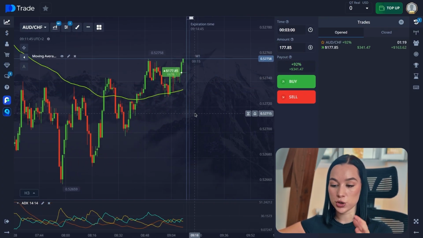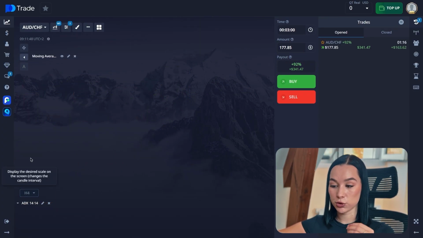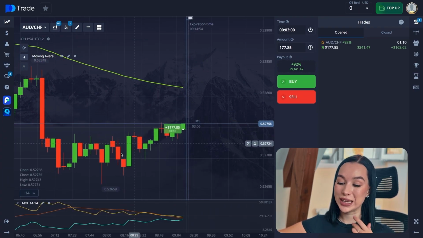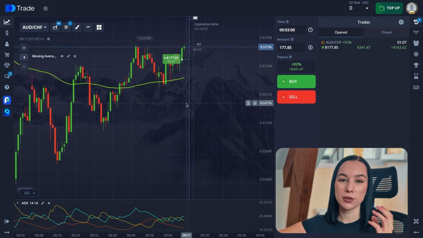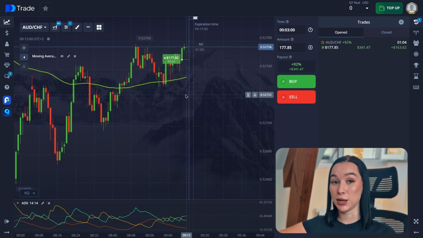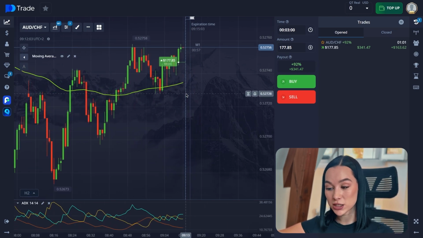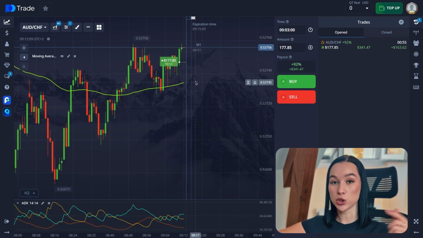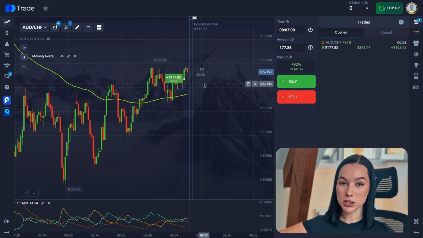Also, EMA 100 is often combined with shorter EMAs, for example, EMA 20 or 50. So here you look for an EMA crossover. For example, if you see that EMA 20 crosses EMA 100 upward, it's a possible uptrend start. And if EMA 20 crosses EMA 100 downward, it's a possible downtrend start.